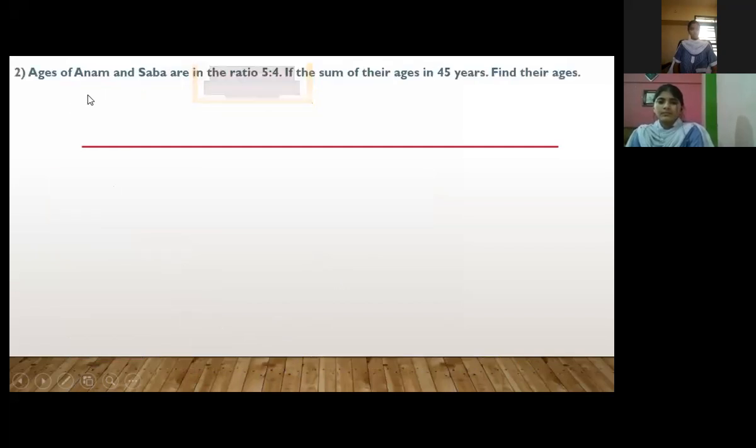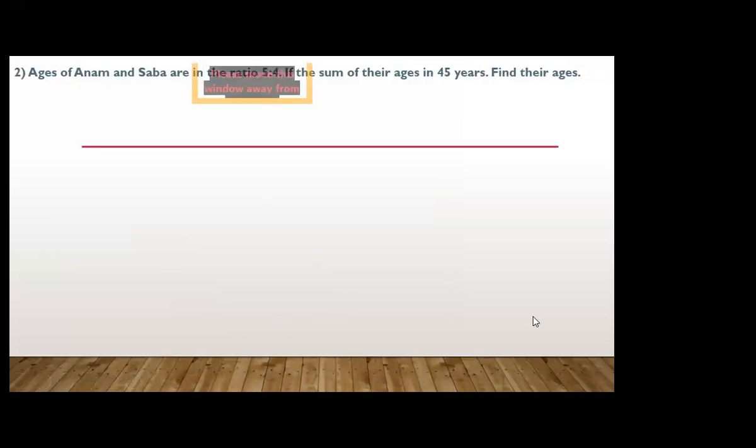Now the next question: ages of Anam and Sabas are in the ratio of 5 is to 4. If the sum of their ages is 45 years, find their ages.